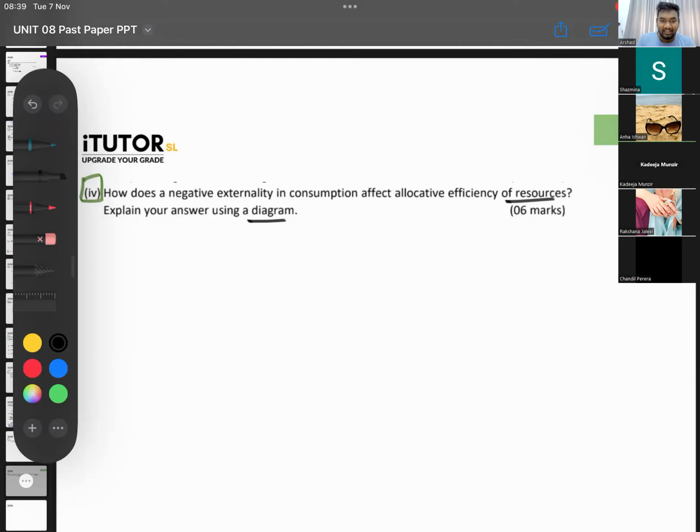So you need to explain this whole underconsumption thing, saying that look here, these goods are under consumed. And you can also talk about the dead weight loss a little. Now, when does a dead weight loss happen? A dead weight loss happens when you don't produce the allocatively efficient quantity. So you can say that resources won't be allocated enough, there will be underconsumption. And it's 6 marks, so draw the diagram. They are saying explain using a diagram, so you draw the diagram also.